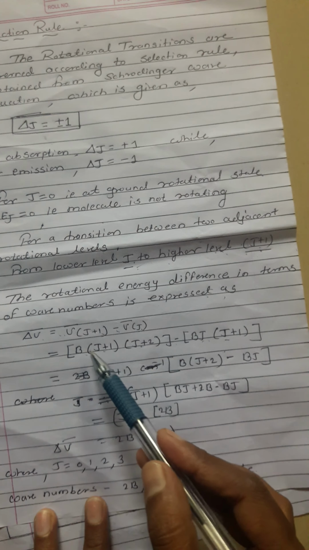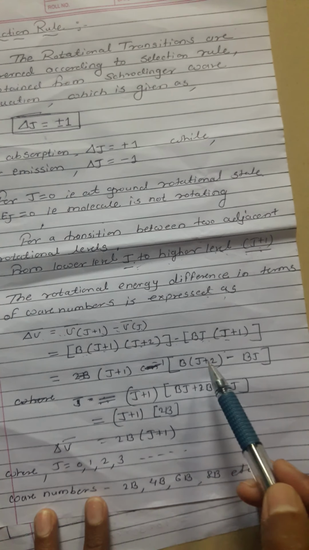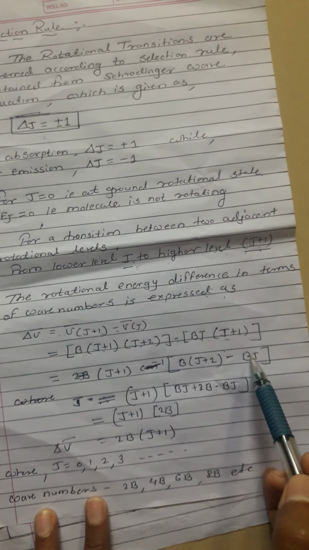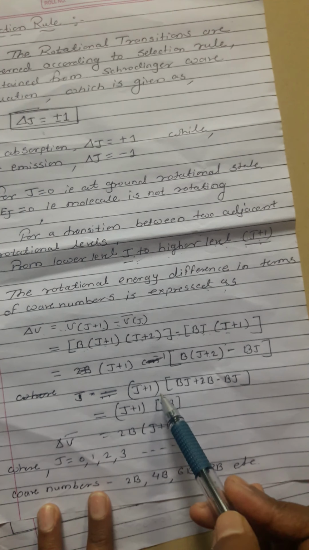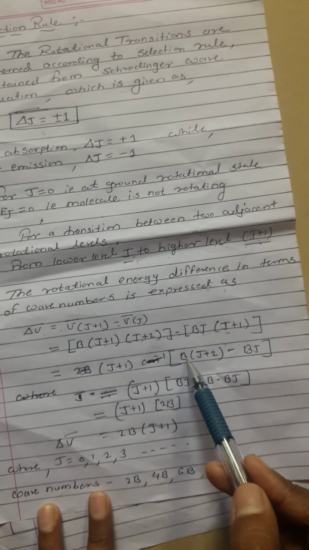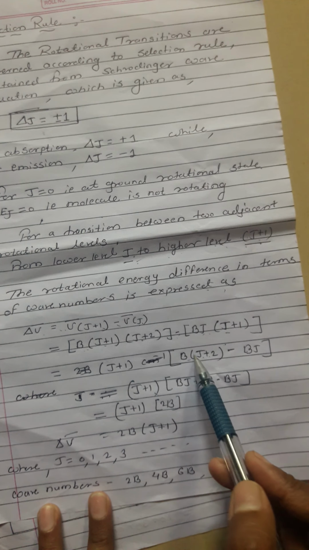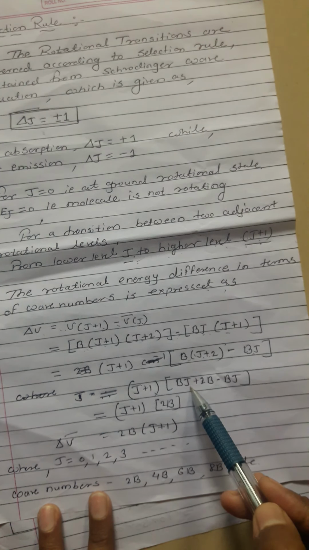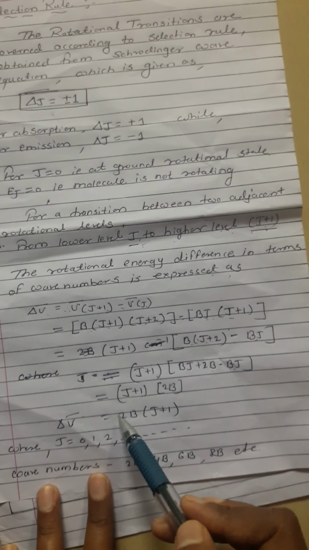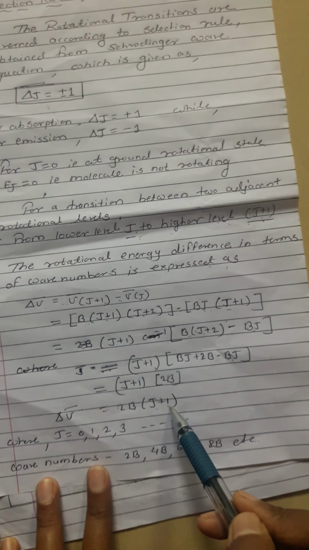So remains B into J plus 1 minus BJ, that is BJ plus 2B minus BJ. BJ and minus BJ get cancelled, and only 2B remains. So delta nu bar is equal to 2B into J plus 1.